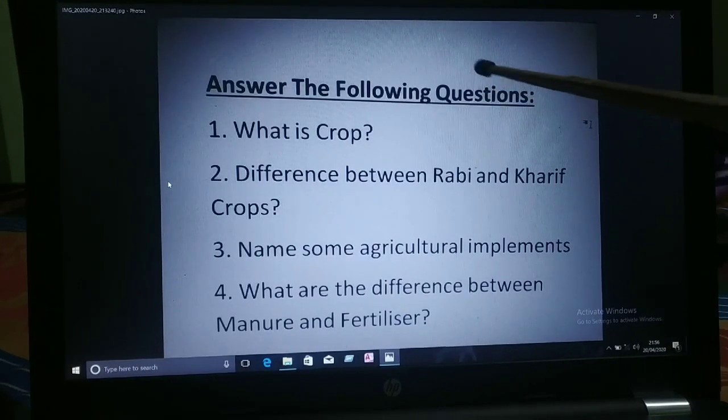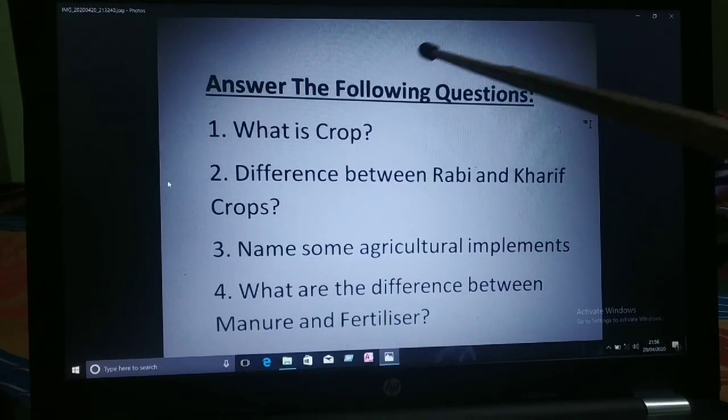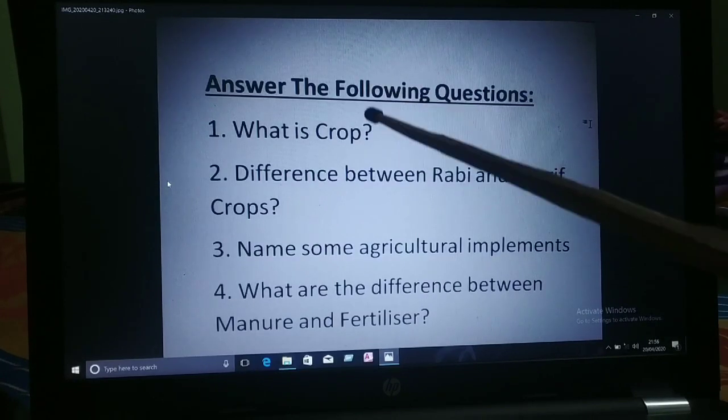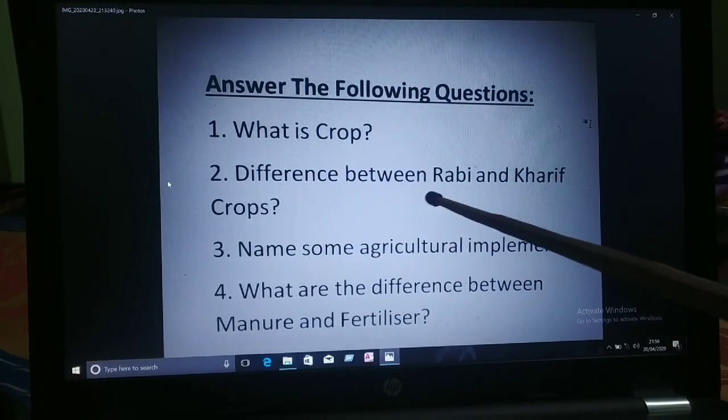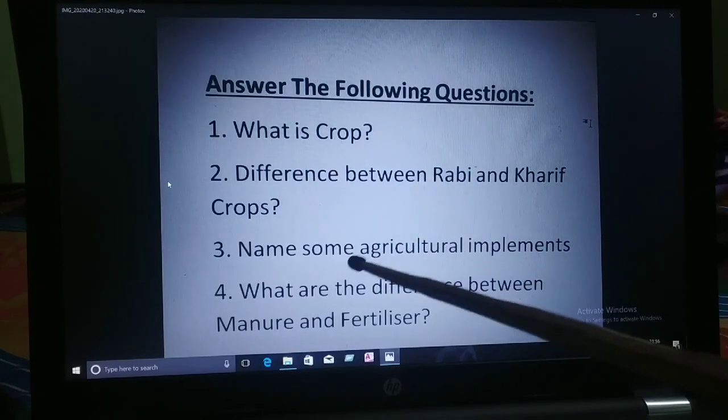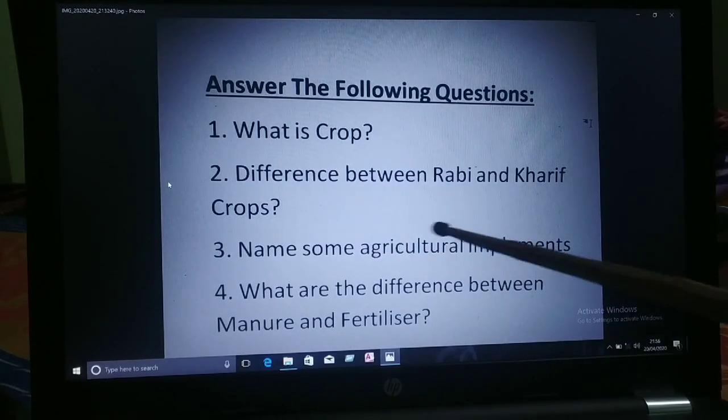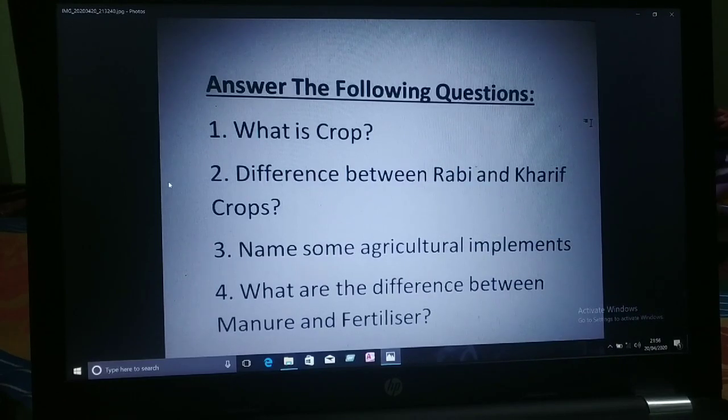If any problem you can ask me. Now answer these questions: What is a crop? What is the difference between Rabi and Kharif crops? Name some agricultural implements. What are the differences between manure and fertilizer?